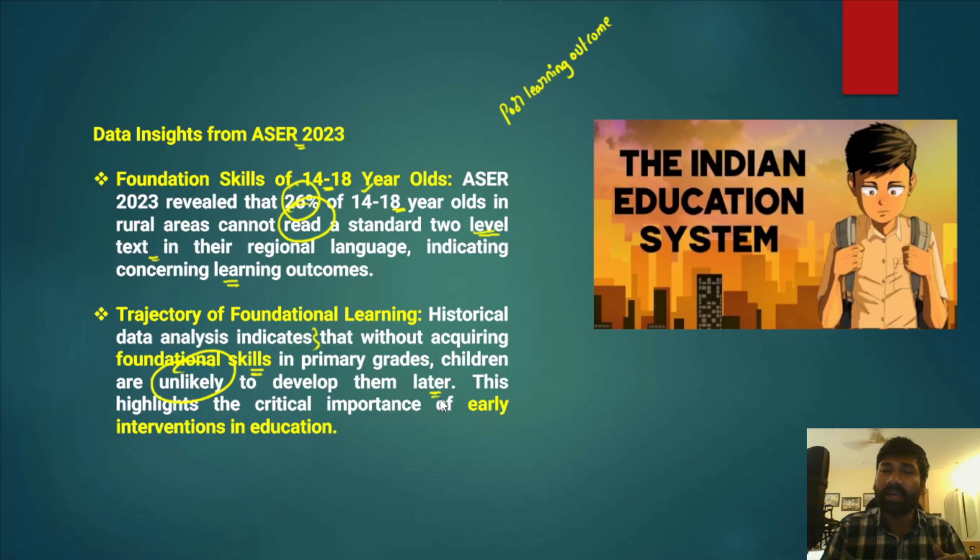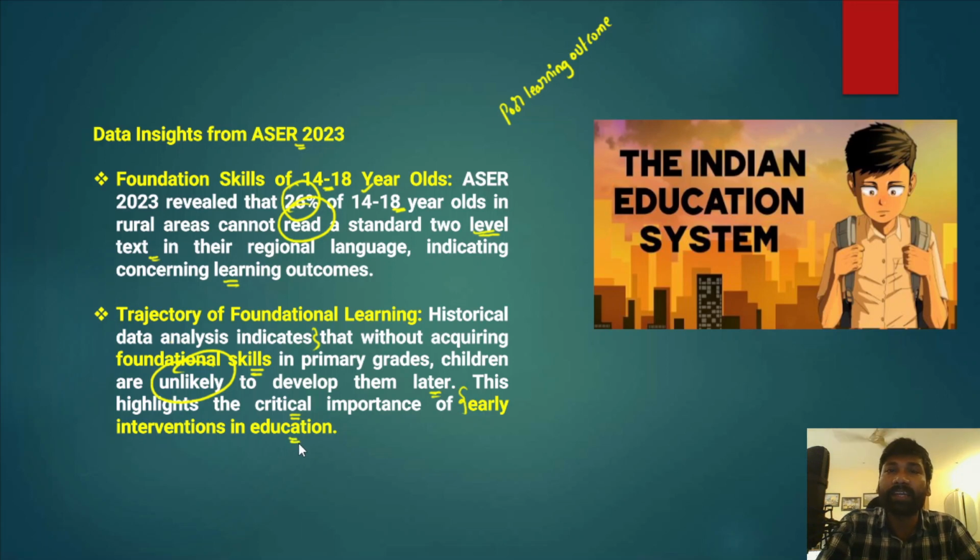So that even has a higher chance of increasing the dropout rate for students. Therefore, this highlights the critical importance of early interventions in education.